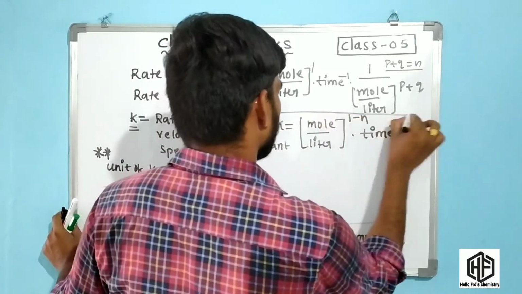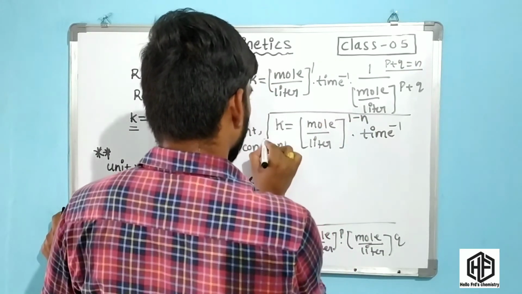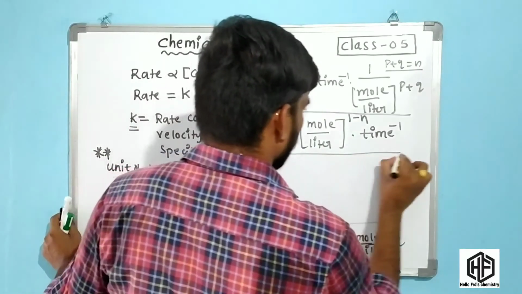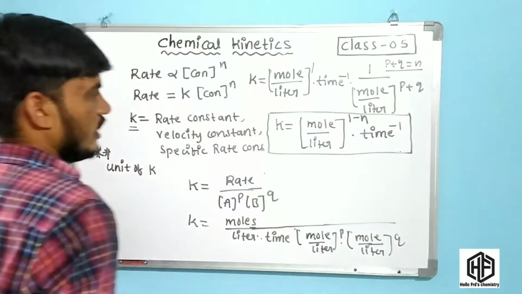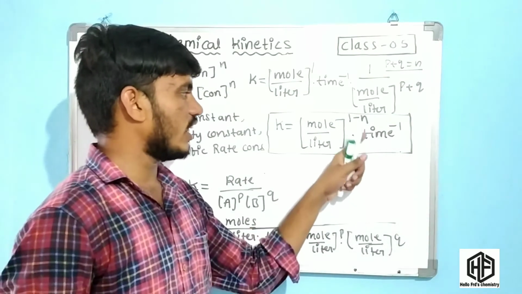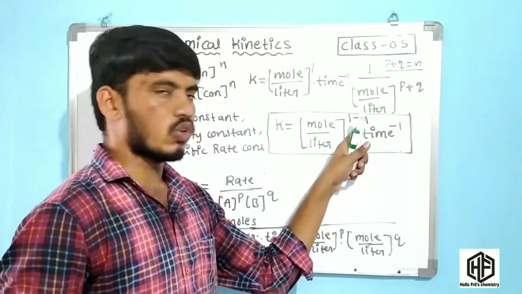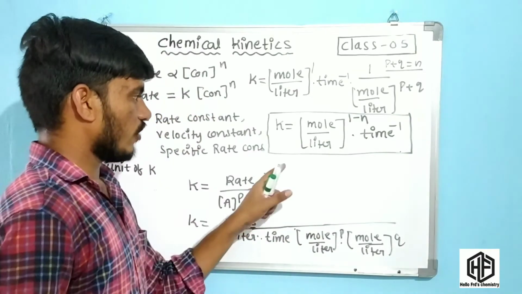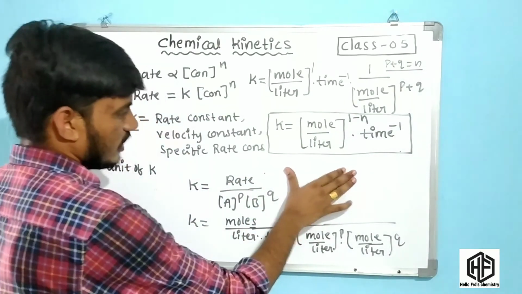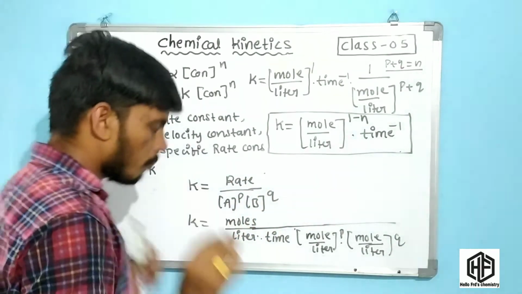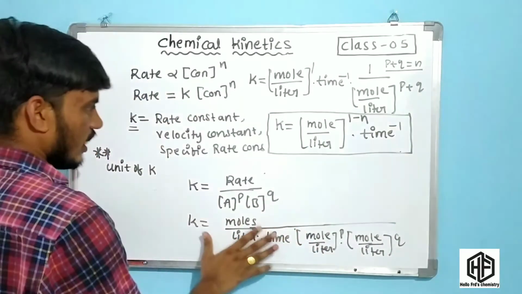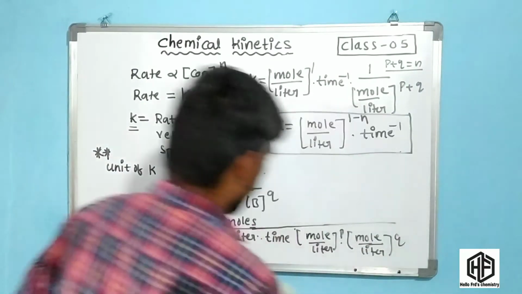This is the unit of the rate constant. Rate constant units are moles per liter power 1 minus n into time inverse. n is called the order of reaction. Okay friends, this is the important point: for order of reaction n, the rate constant units are mole per liter power 1 minus n into time inverse. This is clear, friends.